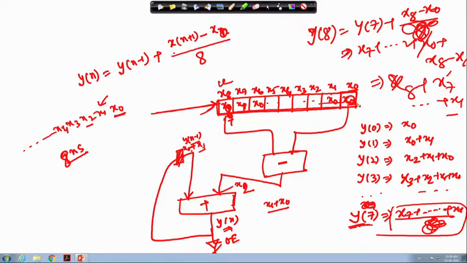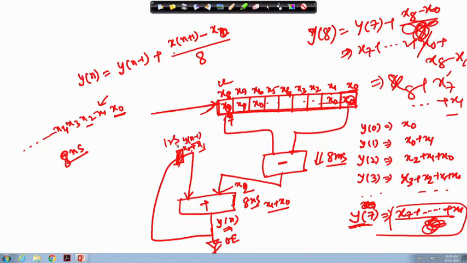Okay. So, then again if I consider this adder and subtractor delays are same. So, at that time 8 nanosecond delay I require for this and 8 nanosecond delay for this, and this is for 1 nanosecond. So, the total computation time is now, what is that?